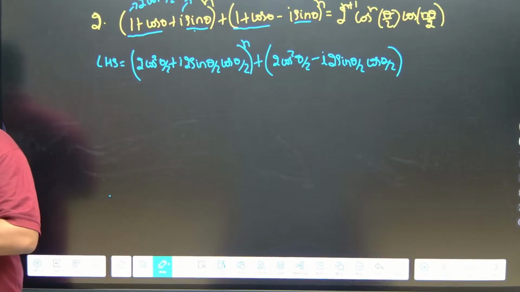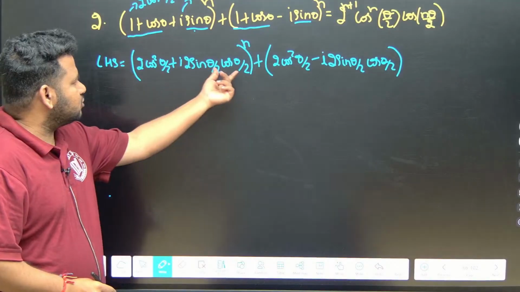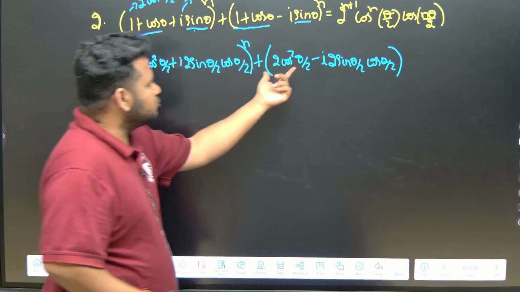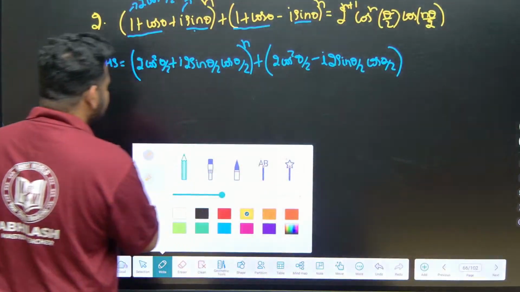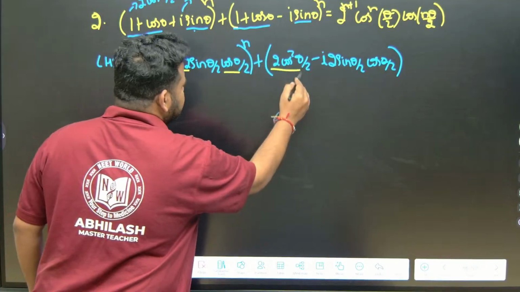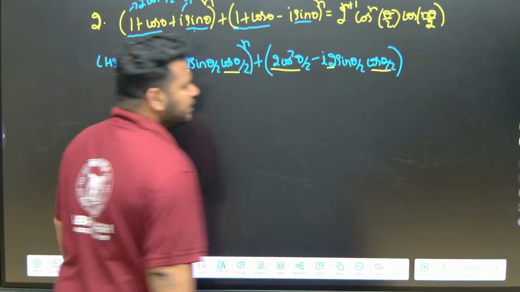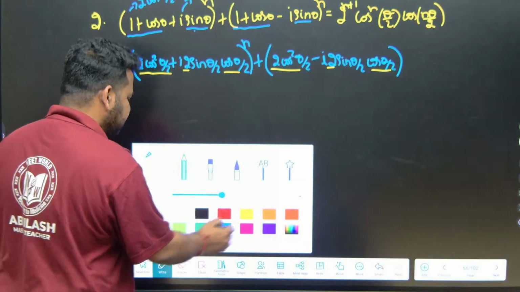Now what should we do, friends? Now here we have 2 cos square theta by 2 and 2 cos theta by 2, and here also 2 cos square theta by 2 and 2 cos theta by 2. Observe here carefully, we have something common. What can I take common? 2 cos theta by 2 I can take common, but here one more thing we forgot, here n should come.